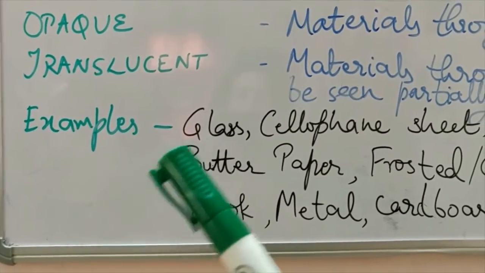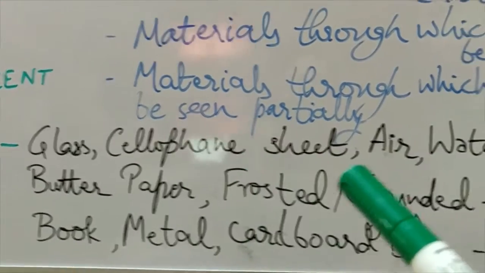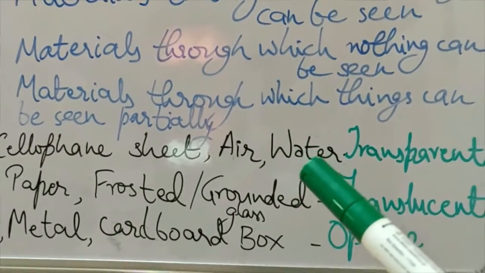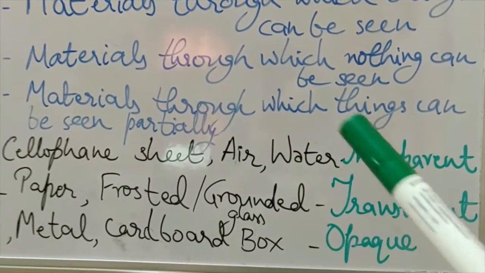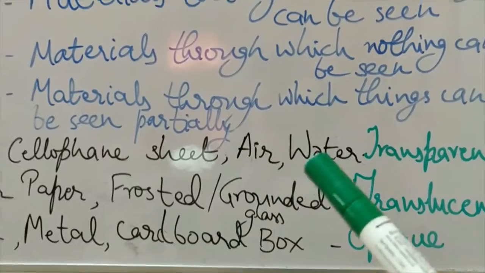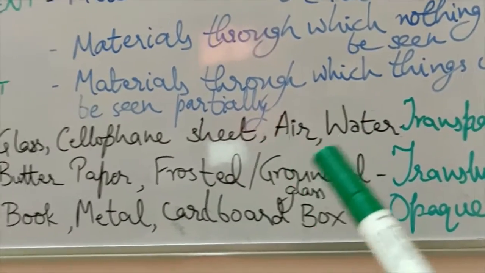In examples you can see glass, cellophane sheet, air, water. These are all transparent materials. Across water, if water is very pure, you can see through it. If air is clean, there is no pollution, you should be able to see through it.